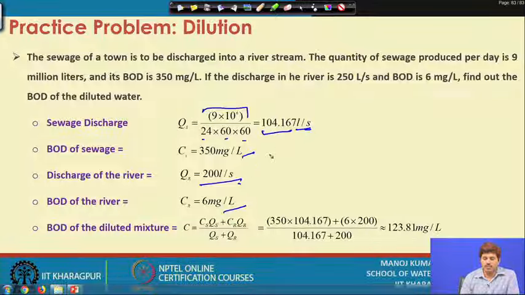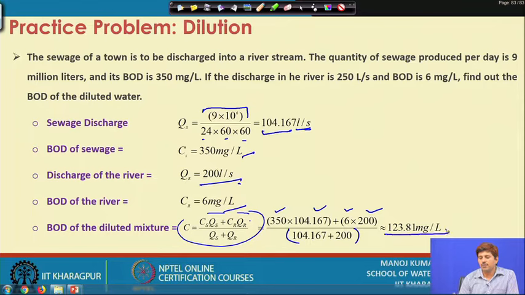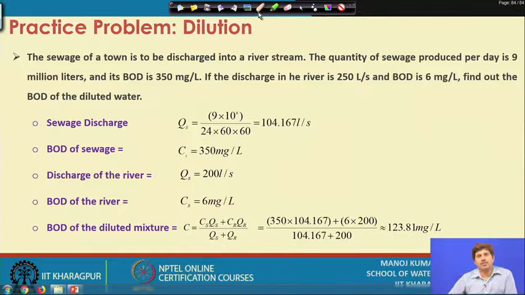Now these units are the same, and we can use 350 into this discharge, plus 6 BOD into the discharge in the river, divided by the total discharge. This gives approximately 124 milligram per liter of BOD. So, the river BOD, initially 6, turns to 124 after this waste stream is discharged into the river.